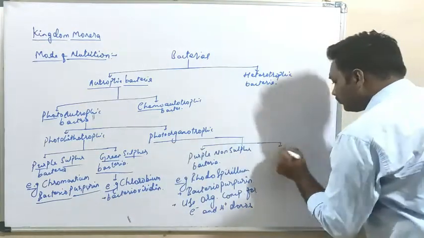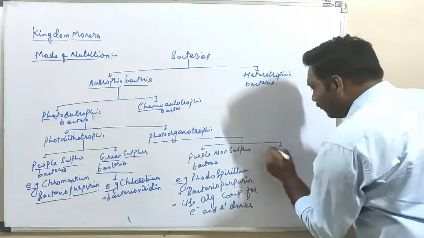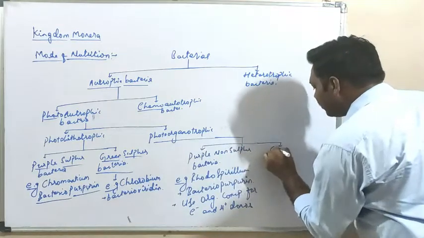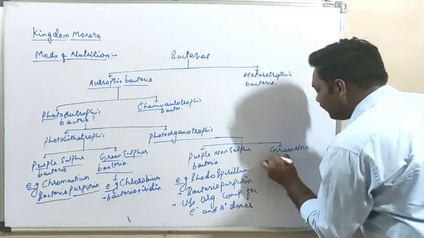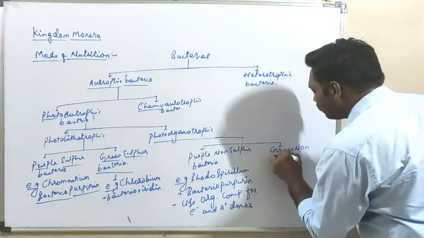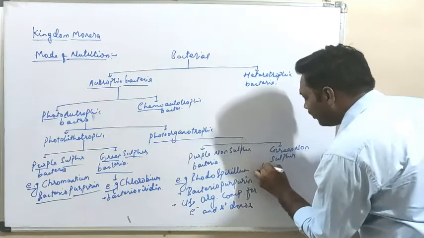Then the next category, same but non-sulfur: green non-sulfur bacteria.